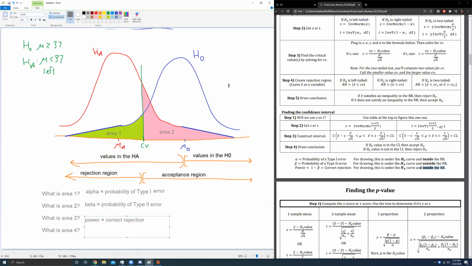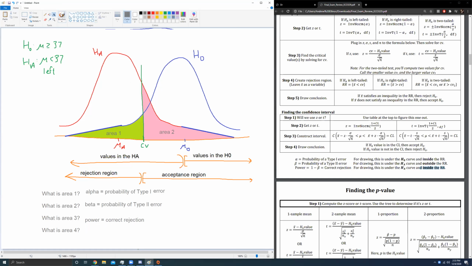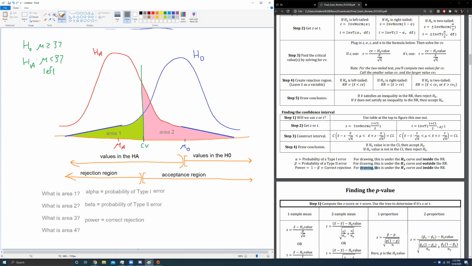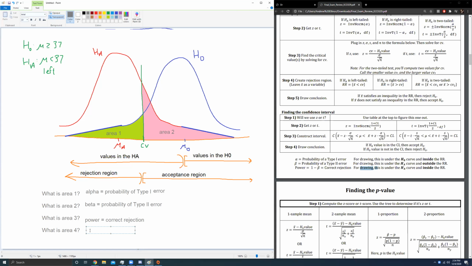Area 4, that's this over here. I don't have a name for it. Notice that I only have 1, 2, 3 different names, alpha, beta, and power. So what's the remaining one? The last one doesn't have a name, doesn't have a fancy name. It's just called correct acceptance. So we'll say correct acceptance of the null hypothesis.